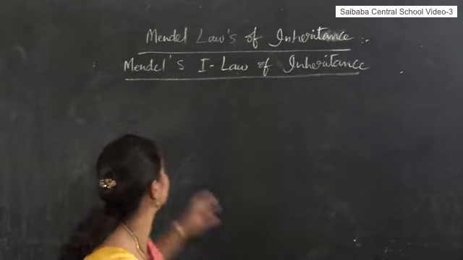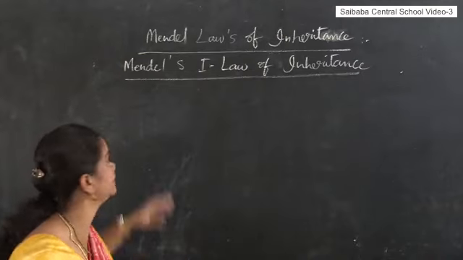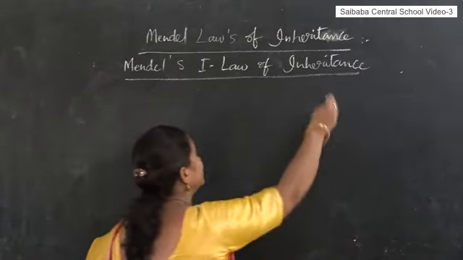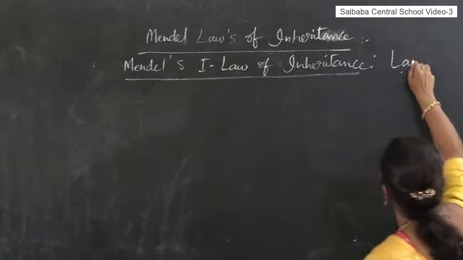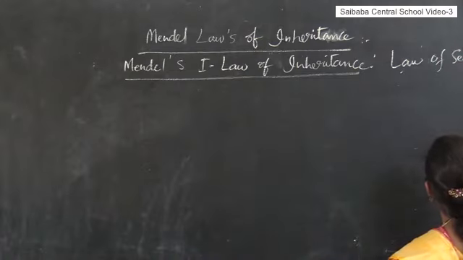Among them, the first one is Mendel's first law of inheritance. I repeat, Mendel's first law of inheritance, which is commonly called the law of segregation. Law of what?